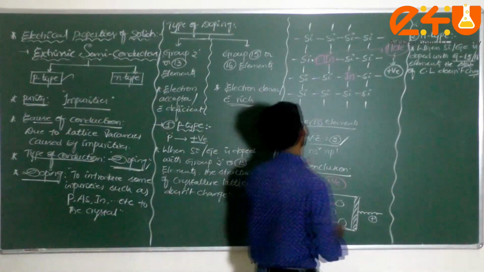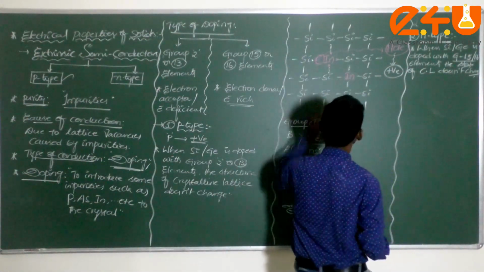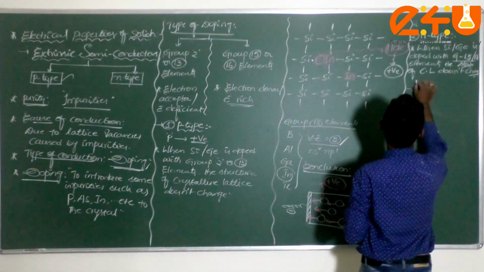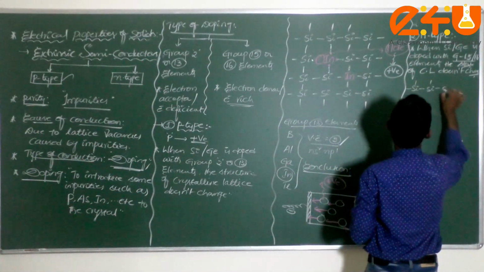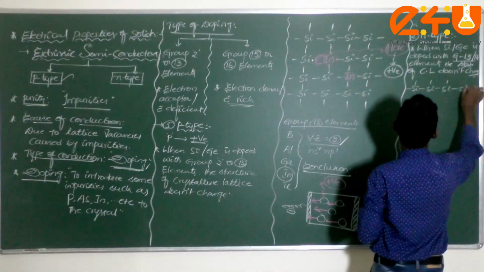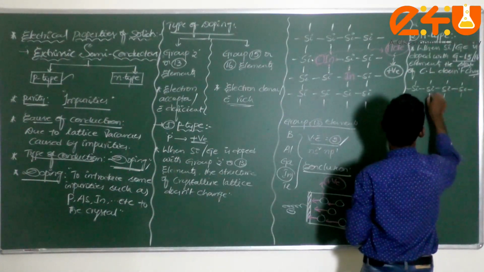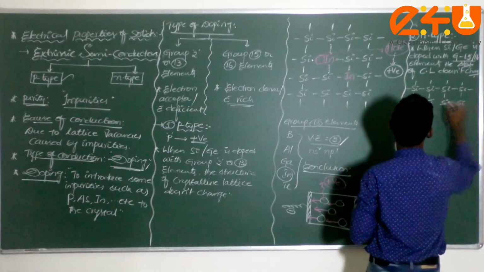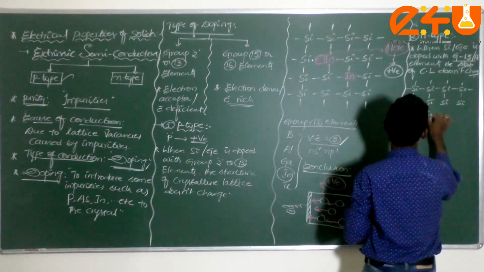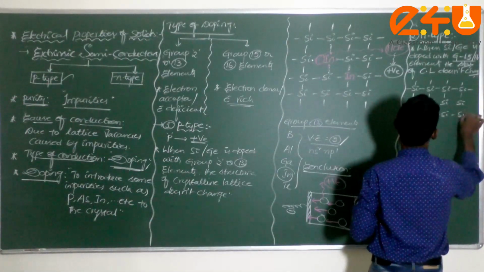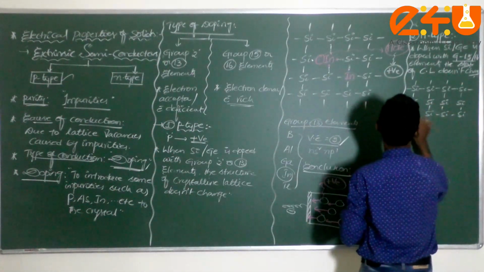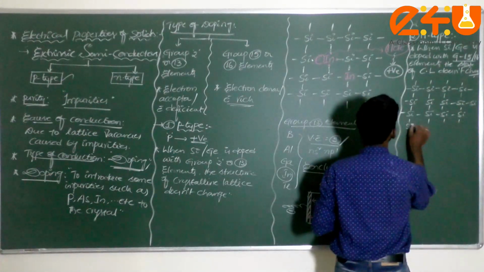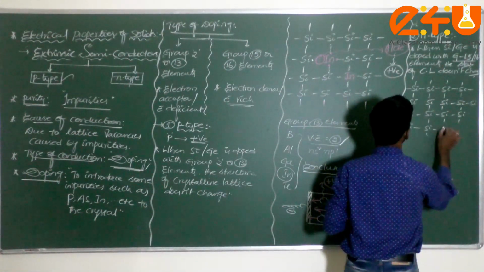Now how will it be? Let me take the same intrinsic semiconductor. Let me write the same silicon here, here silicon, here also silicon.